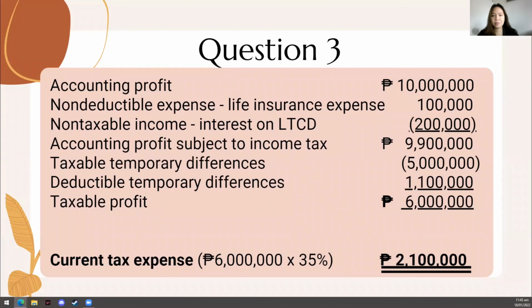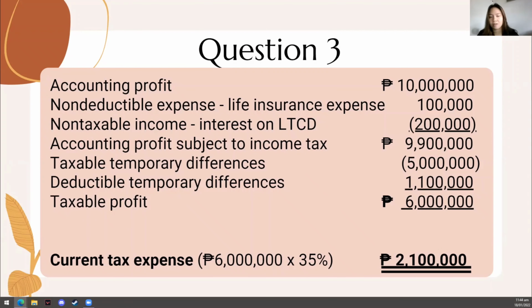Current tax expense, according to PAS 12, is the amount of income taxes payable or recoverable in respect of the taxable profit for a period. In simple words, it is the amount of tax that is required to be paid to the Bureau of Internal Revenue. To compute the tax expense, we must first find the taxable profit. First, we take the accounting profit and add the life insurance expense, a non-deductible expense, and deduct the interest on long-term certificate deposit, a non-taxable income, to arrive at an accounting profit subject to tax of